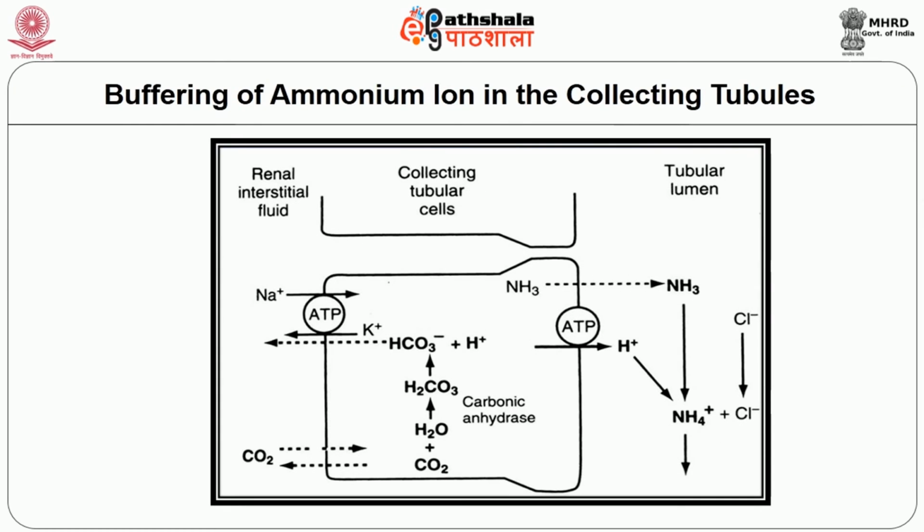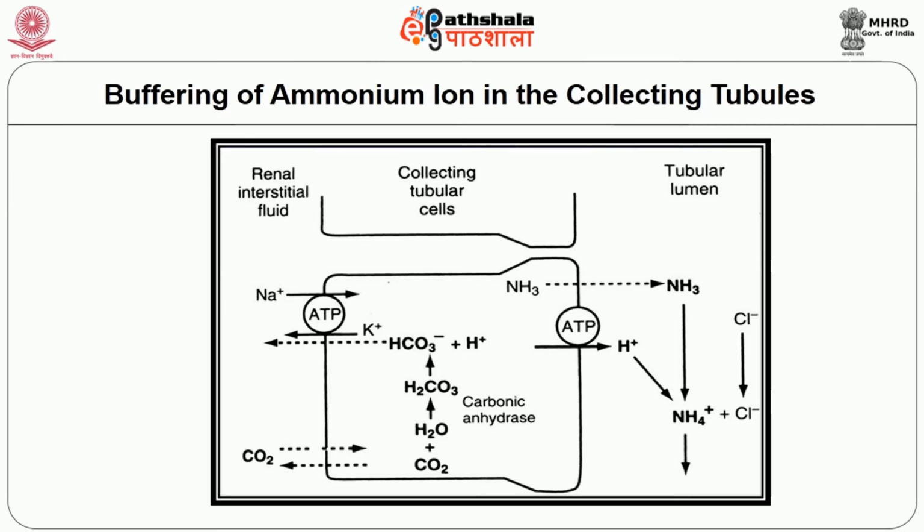In the collecting tubule, the addition of ammonium ion to the tubular fluid occurs through a different mechanism. The hydrogen ion secreted by the tubular epithelial membrane into the lumen combines with ammonia to form ammonium ion, which is then excreted.